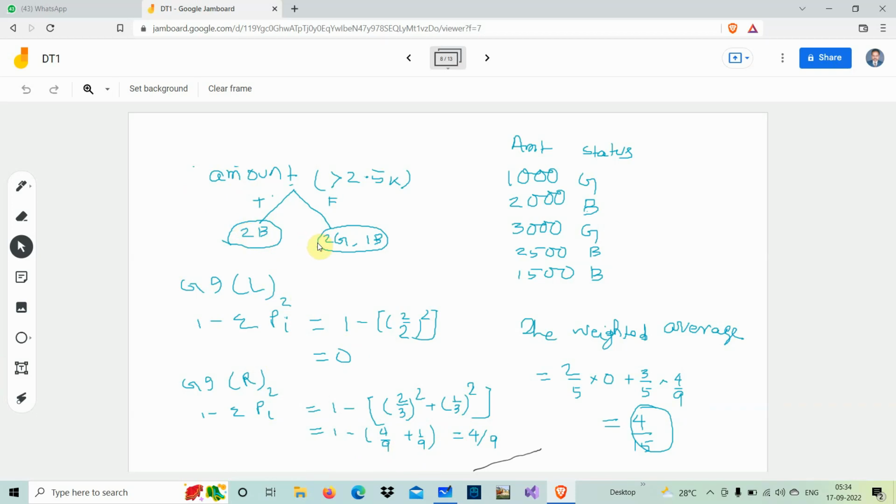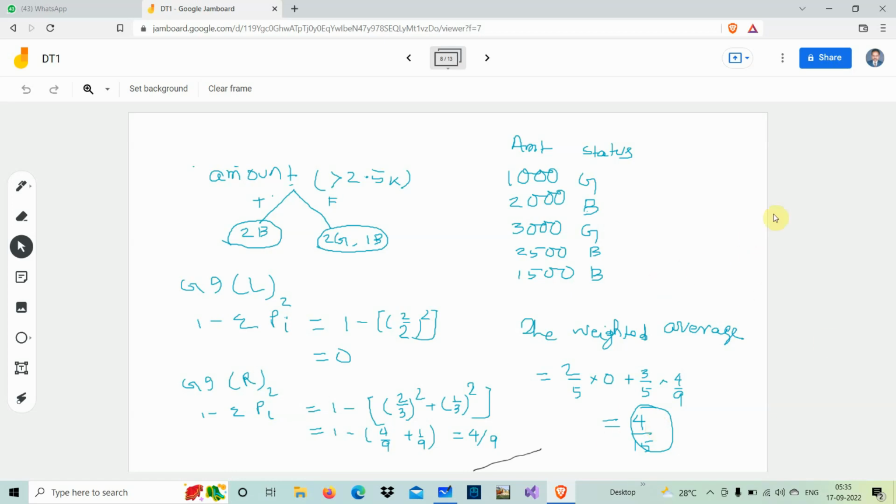Is it okay? So for the weighted average, what do I do? The left hand side 2 by 5 into 0 plus the right hand side 3 by 5 into 4 by 9. Same thing I have done here, weighted average. 2 by 5 into 0 plus 3 by 5 into 4 by 9. Simplifying this term, the first becomes 0, and 3 by 9, 3 5s are 15, so 4 by 15. Is it clear? So now we found the Gini index with amount greater than 2.5. It is 4 by 15.